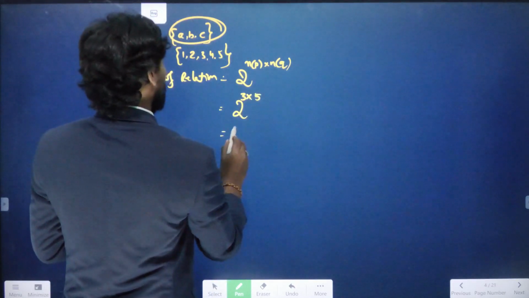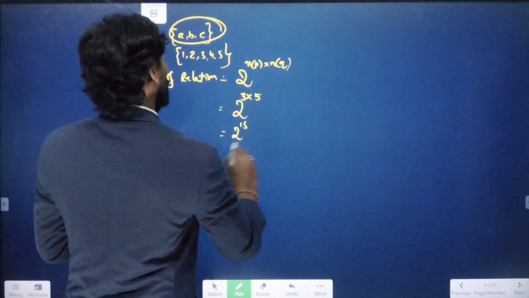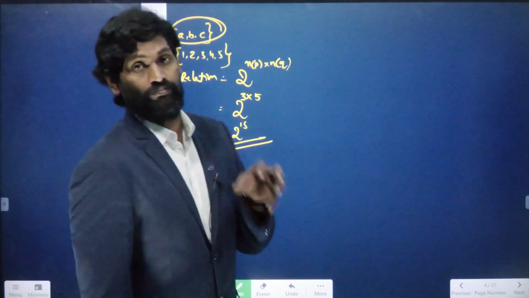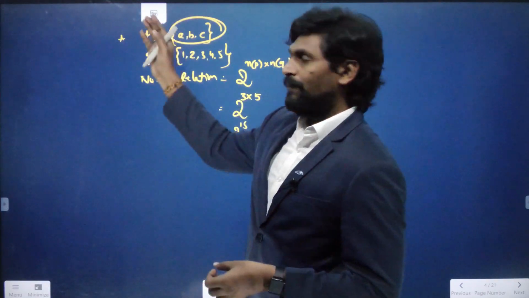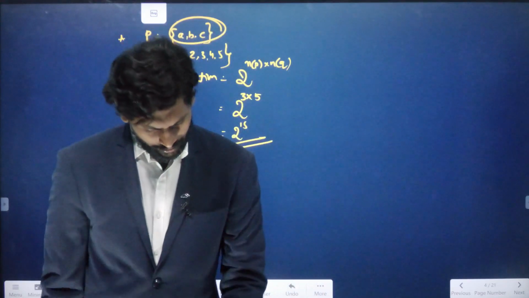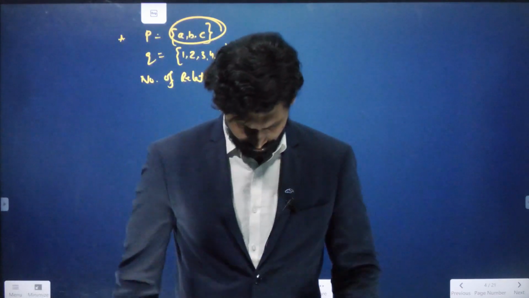So 2 power 3 into 5, which is 15. 2 power 15 relations will be available between P and Q.